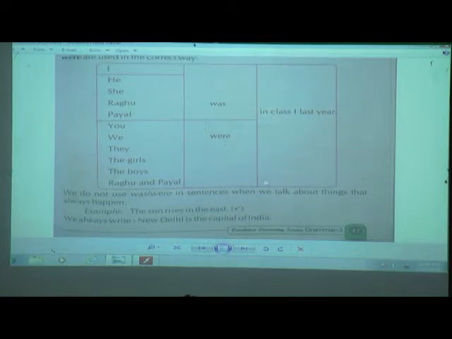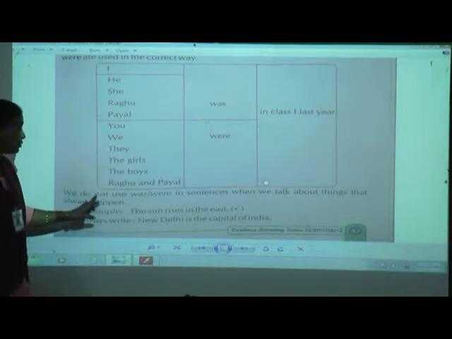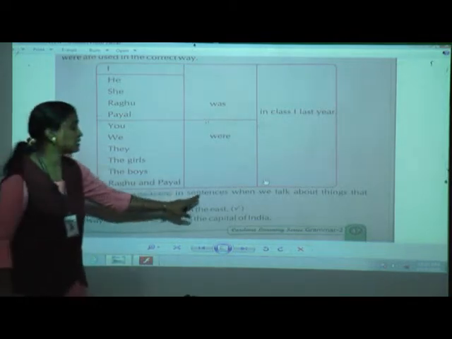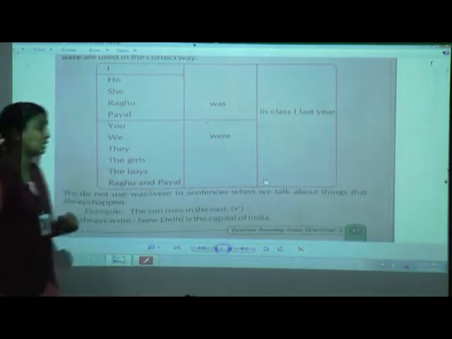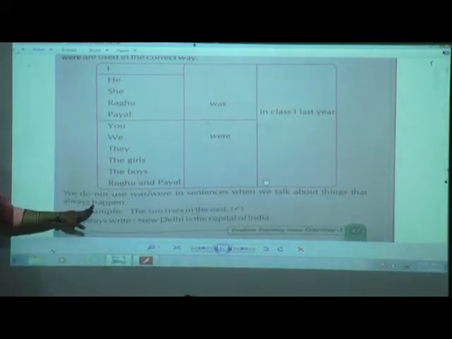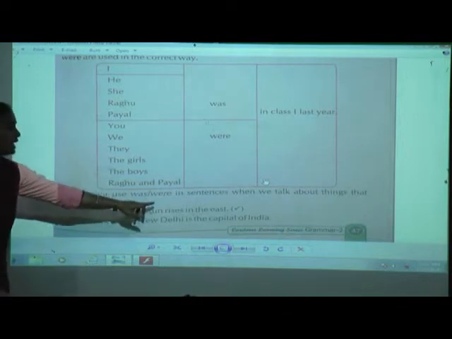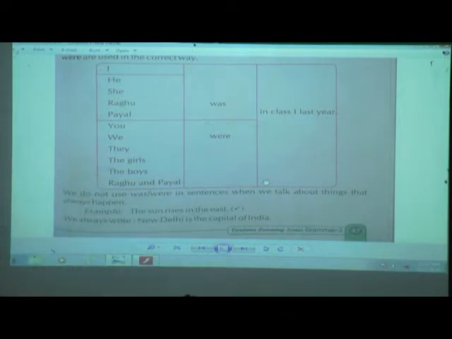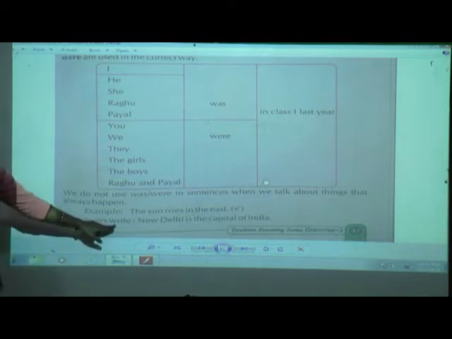Now see children here, we do not use was or were, okay. We do not use was or were in sentences when we talk about things that always happen, children. Now example is given here. The sun rises in the east. See children, the sun always rises in the east. It always happens, that thing happens always. So here we don't have to use was or were.